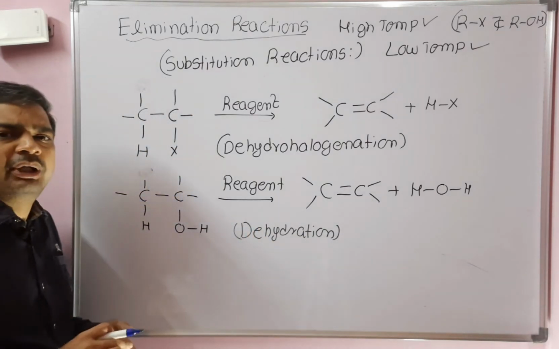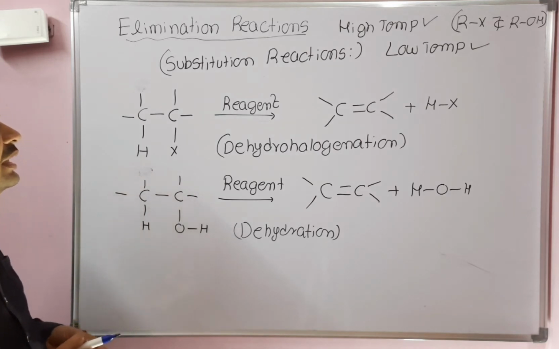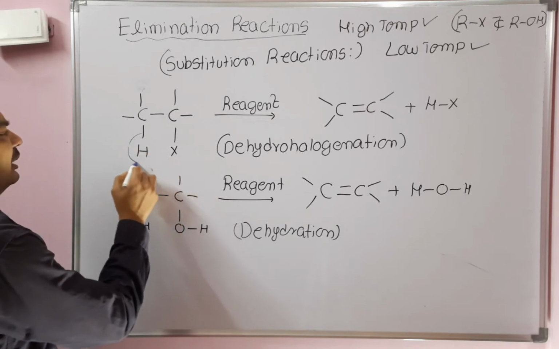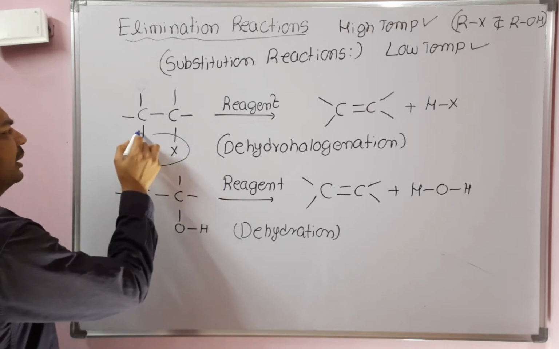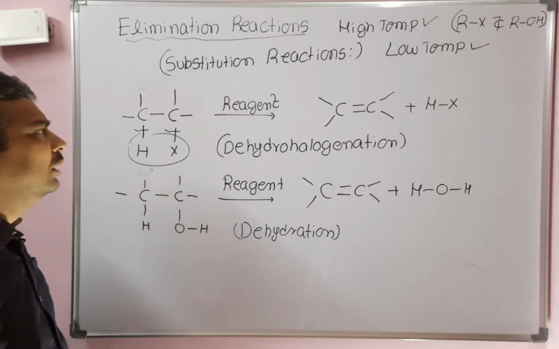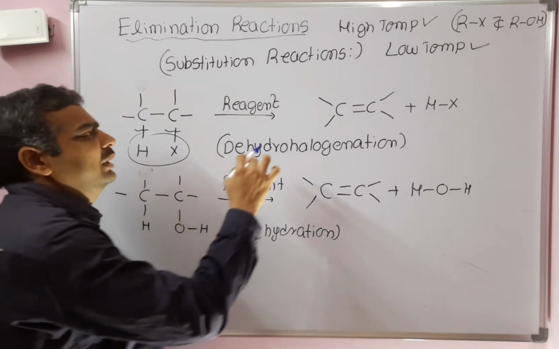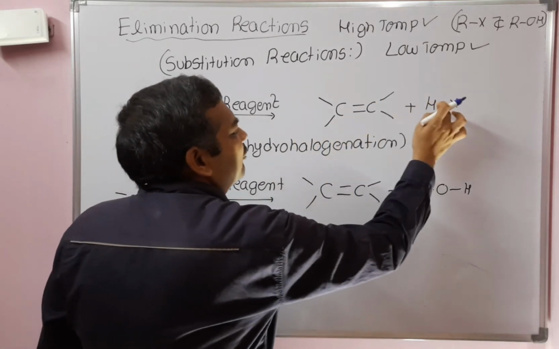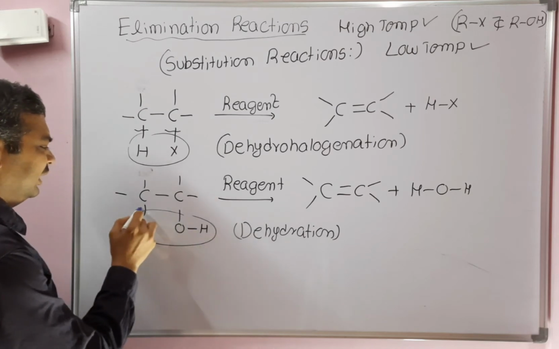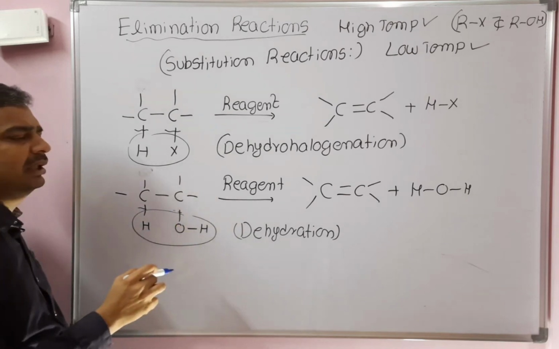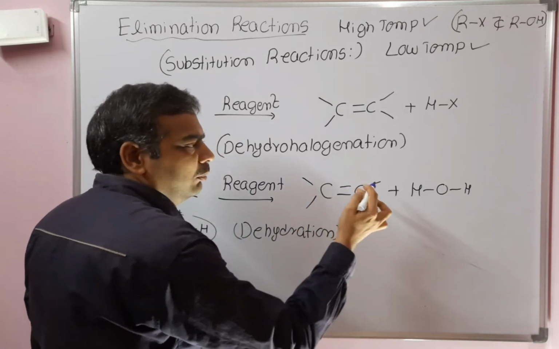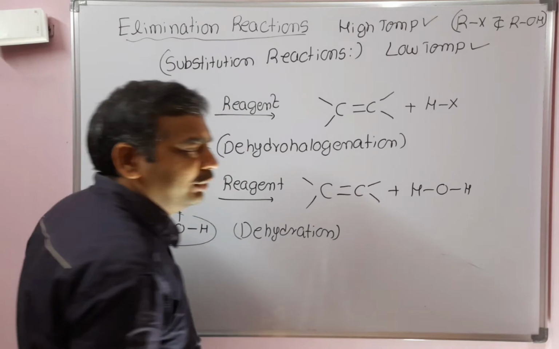Some important points in elimination reactions: observe carefully what is happening here. HX will be eliminated here. So two bonds are breaking, the C-H bond and the C-X bond. Two sigma bonds are breaking and one pi and one sigma bond is formed. Here also a water molecule is eliminated. The C-H bond and C-O bond break, and a new carbon-carbon double bond and a new H-O bond will be formed.